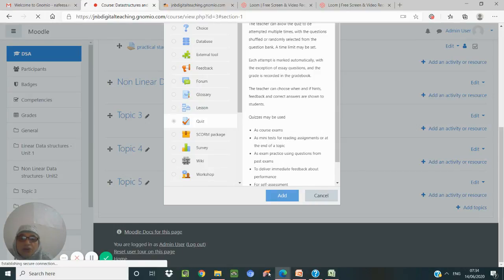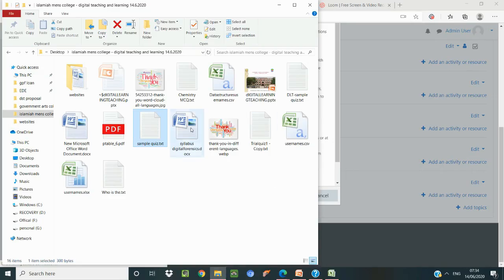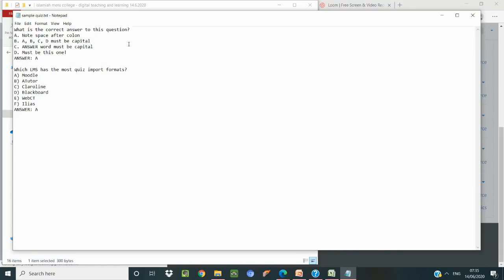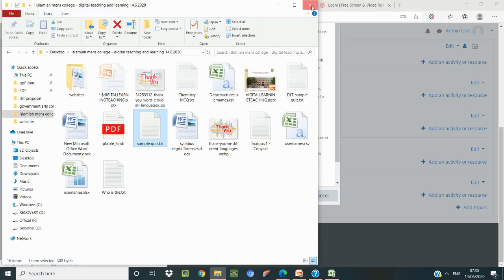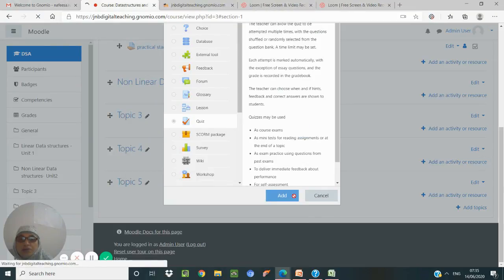as I told you, have your text file ready with these things. Here itself I have given a space after the colon. A, B, C, D must be capital. Answer must be capital. I think after the question there should be a space. By following this only you will be able to use this question bank.